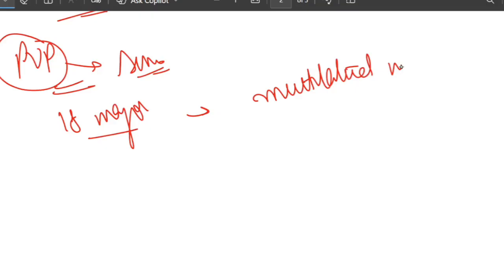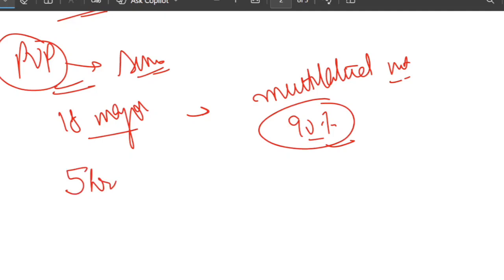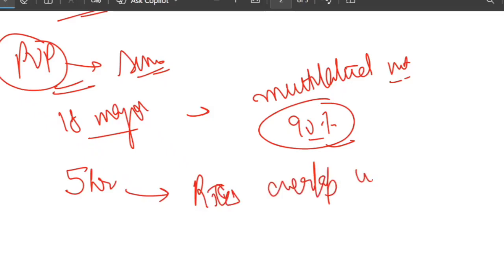Settlement happens during a 5-hour RTGS overlap window, so that all the central bank payment systems are open. It removes Herstatt risk or principal risk.